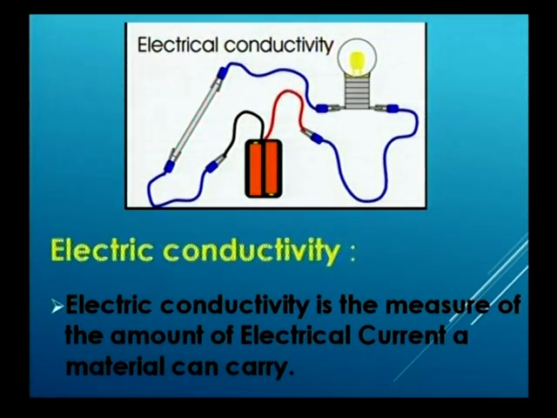It is known as electric conductivity. Observe this picture, friends, that here we are observing a battery, LED bulb and a nail. Here when we attach the nail to the battery and the LED bulb with the help of the positive and negative wires, in that situation the bulb glows. So we say the metal is a good conductor of electricity.